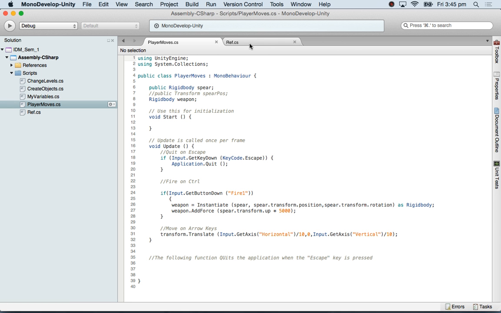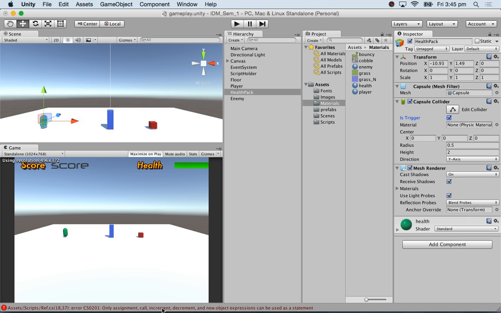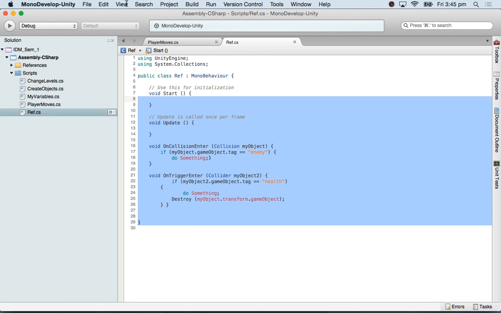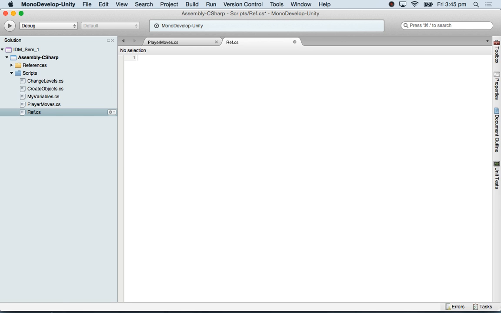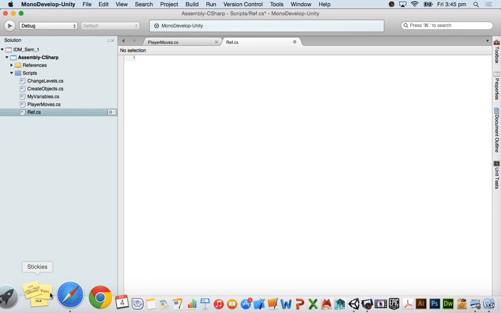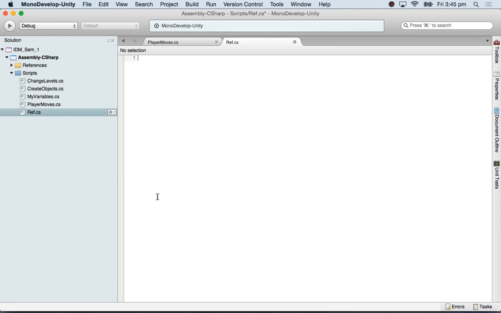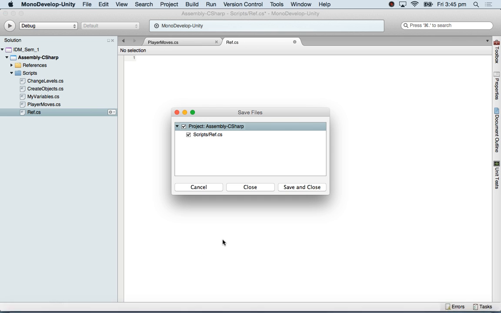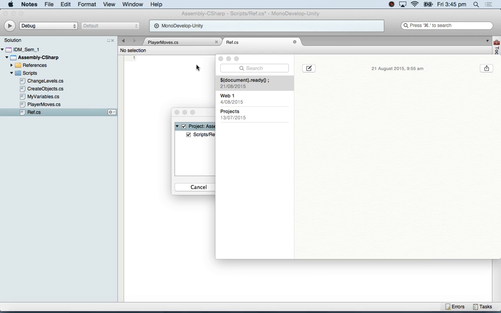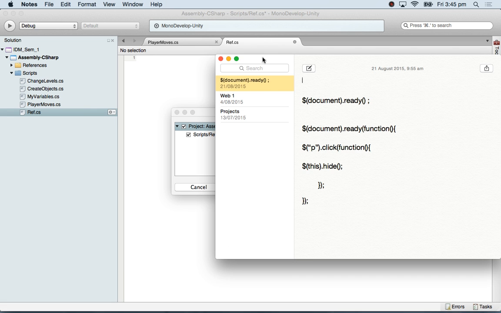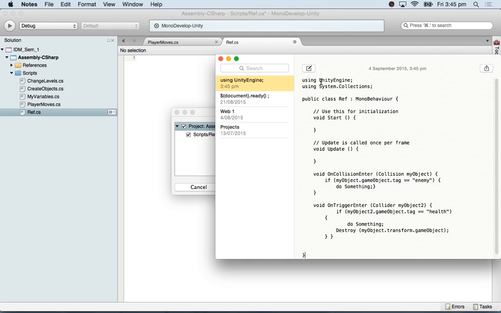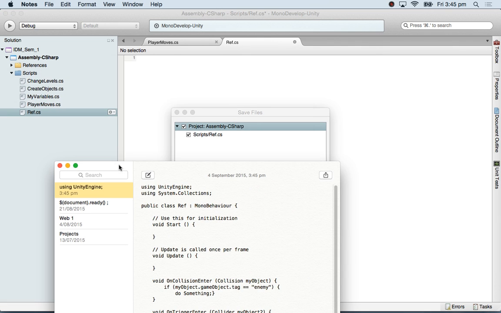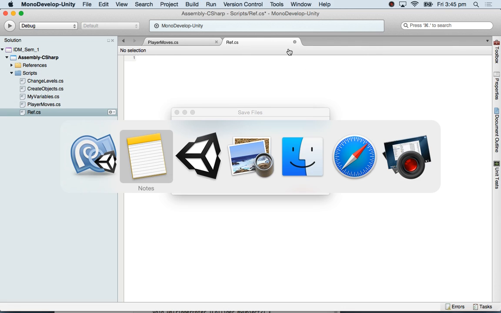That's because of my ref.cs. I'm just going to cut this out from here. I'm going to put it in my notepad as well. I need those scripts for later on. I just put the scripts here for the time being. Yep. And ref.cs I'm going to delete. I don't need it for now.